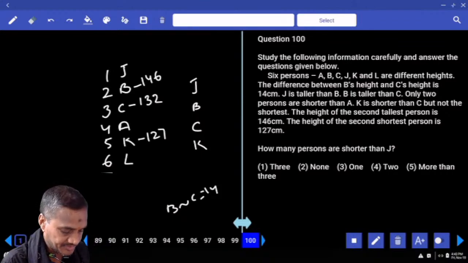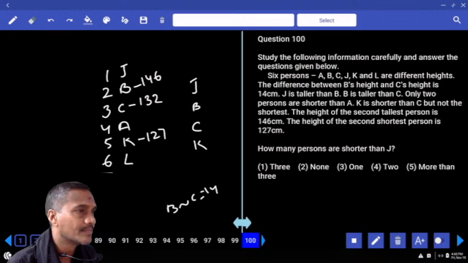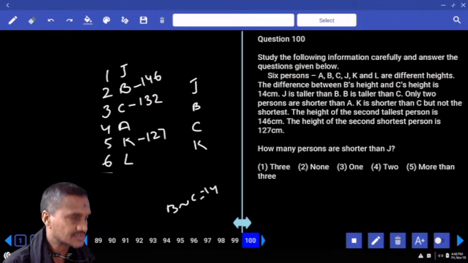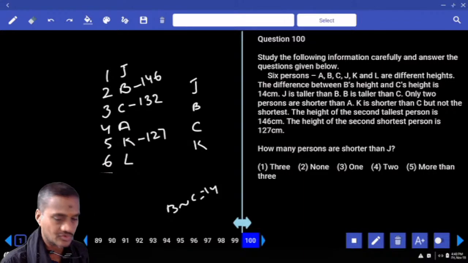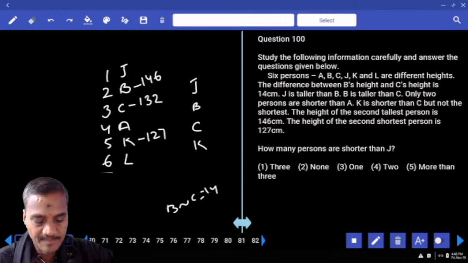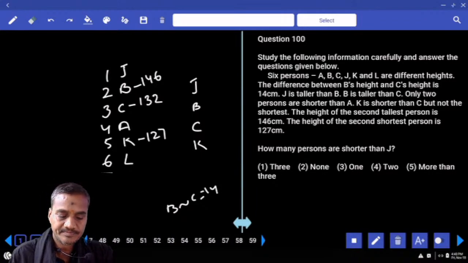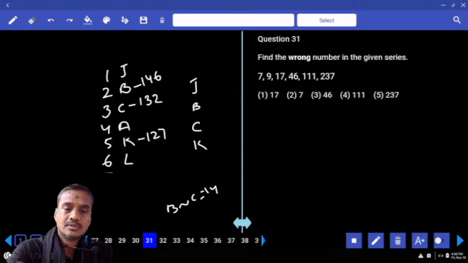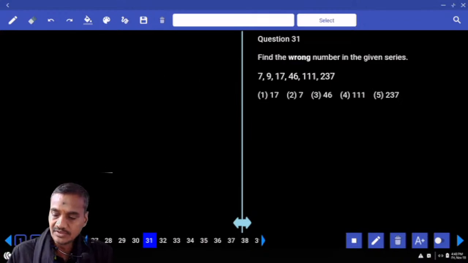Now this is about paper number 313, question numbers 66 to 100, reasoning section. Anything left over? Question numbers 31 to 35. Now in this 31 to 35, seven, 9, 17.